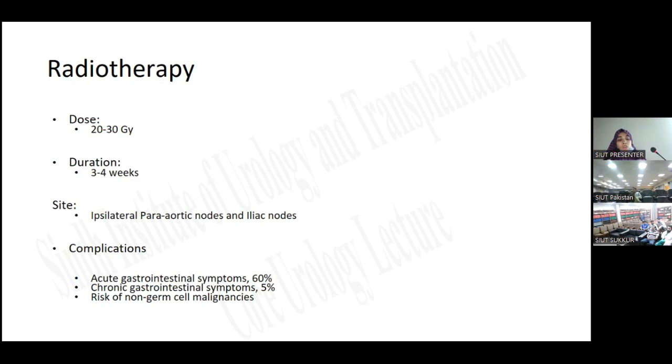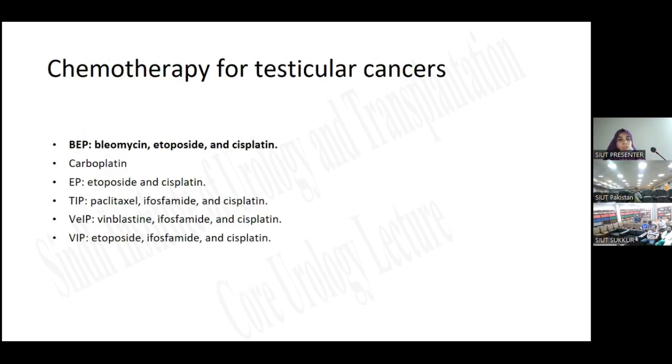And risk of non-germ cell malignancies. If there are non-germ cell malignancies, then there's little role of radiotherapy. For chemotherapy for testicular cancers, we have different regimens and chemotherapeutic agents. The most commonly utilized is BEP, which is bleomycin, etoposide, and cisplatin; carboplatin; EP, etoposide and cisplatin; TIP,